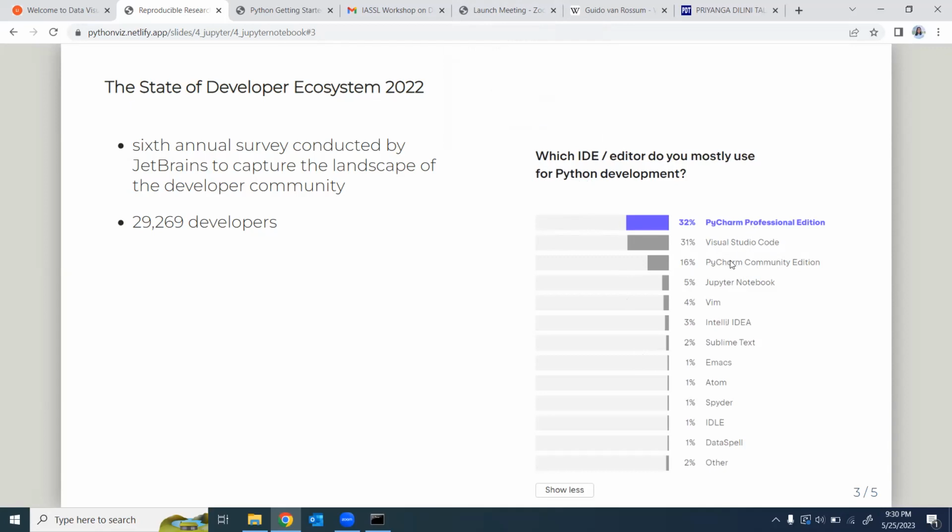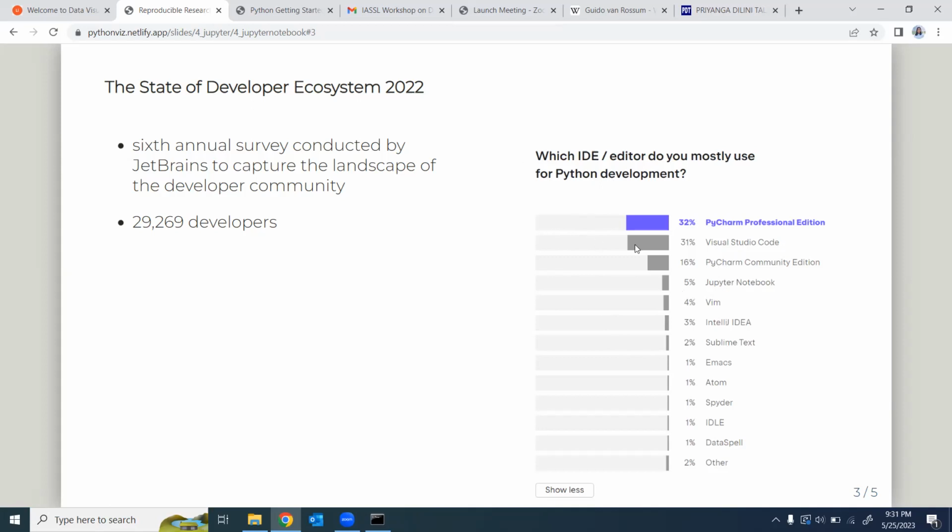The other one is VS Code, Visual Studio Code, and here you can see Jupyter Notebook. So the top 3 IDEs preferred by Python developers are PyCharm, VS Code, and Jupyter Notebook. These IDEs offer a range of techniques and functionalities that make coding in Python more efficient and convenient.